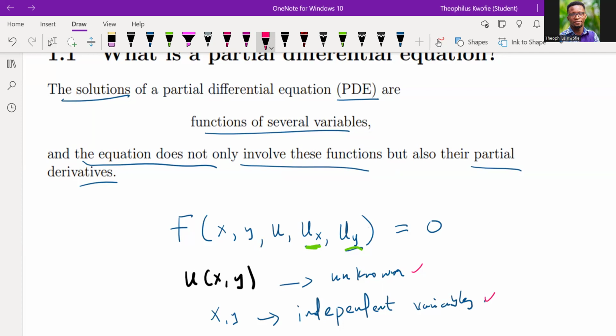So we claim that this is the general form of the PDE, composed of some unknowns and their partials, and as we can see, we have some partials here. Very good.